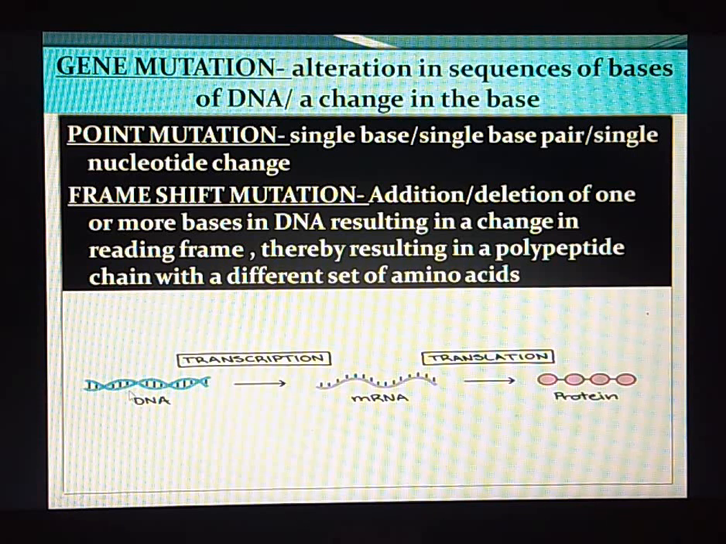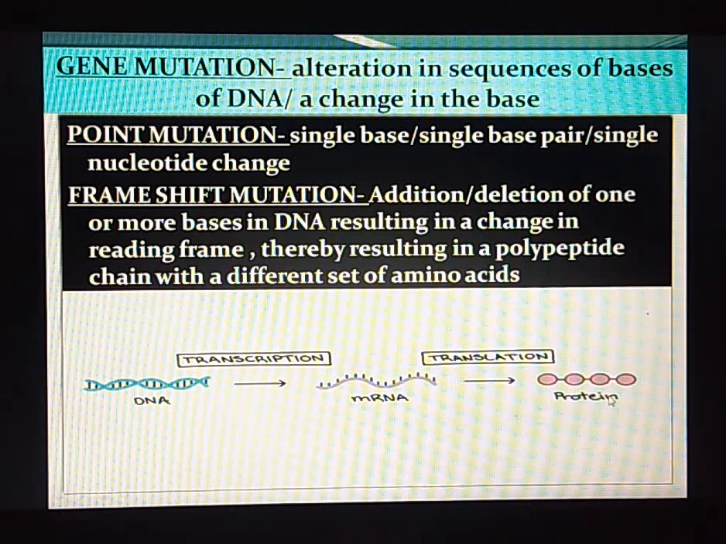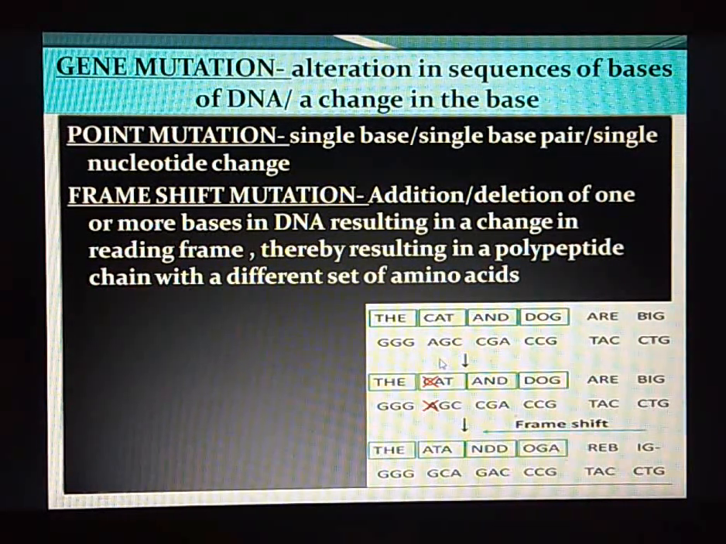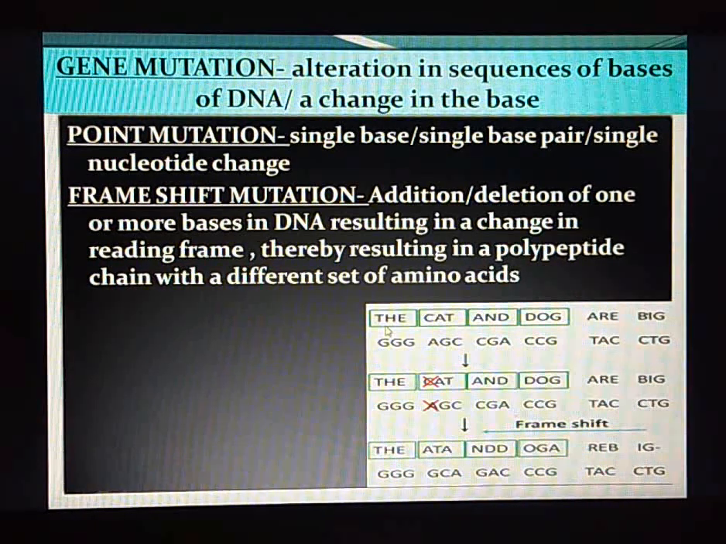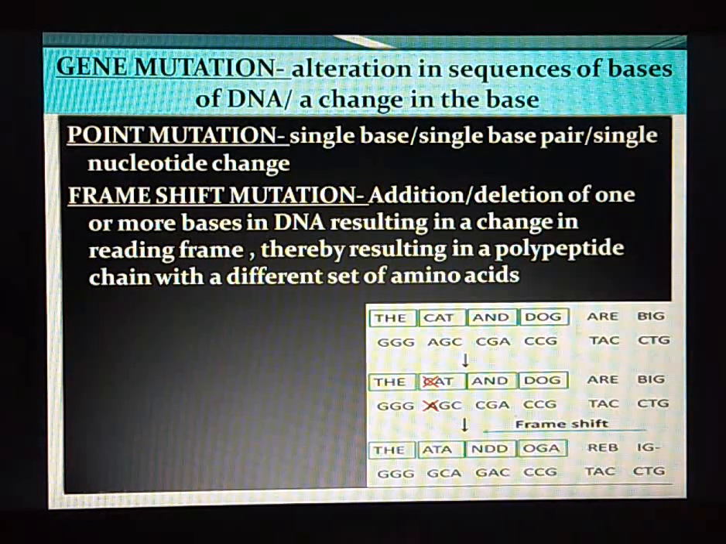So the information which DNA will have, accordingly mRNA will be formed, and based on the nitrogen bases that are there on mRNA, accordingly a polypeptide chain or protein will be formed with a different set of amino acids. To understand frame shift mutation, here is an example wherein we have to see that the cat and the dog are big. Okay, the cat and dog are big.